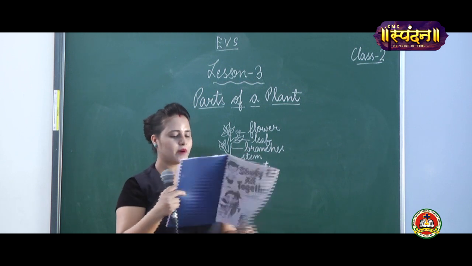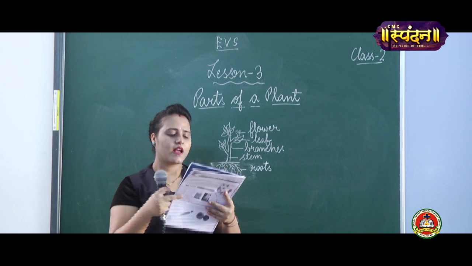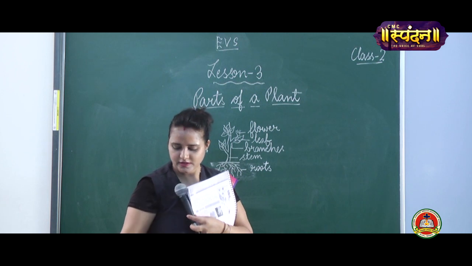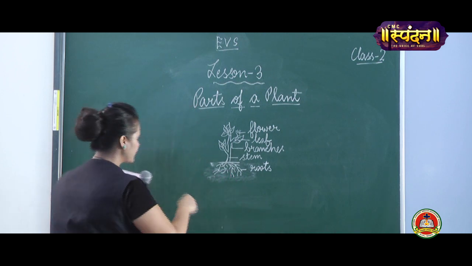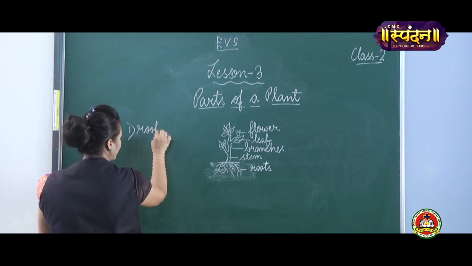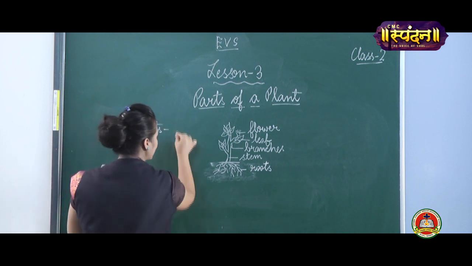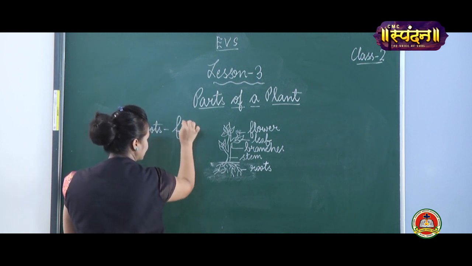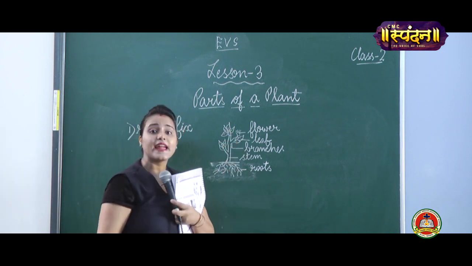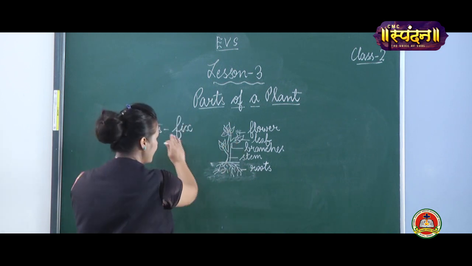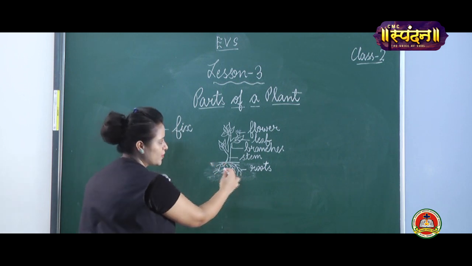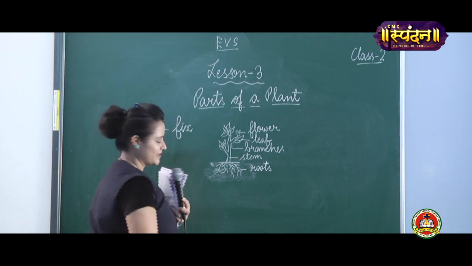So, tell me about these things. What are the roots? What does the roots do? Yes? What does your roots do? First term is roots. What does the roots do of a plant? They fix the plant. They help the plant to stand erect. Yes? So, they fix it. They have fixed it in the ground. So, roots are very helpful to the plant.